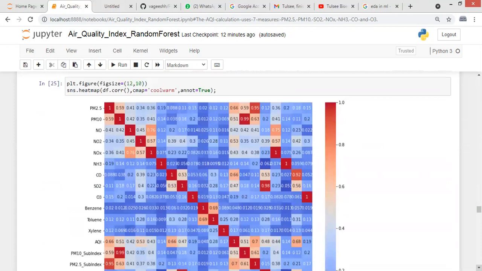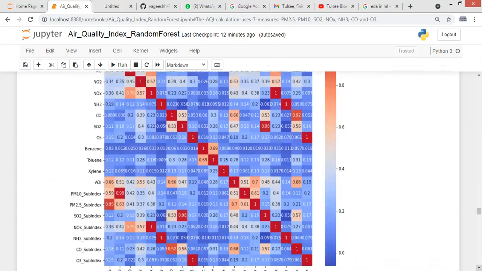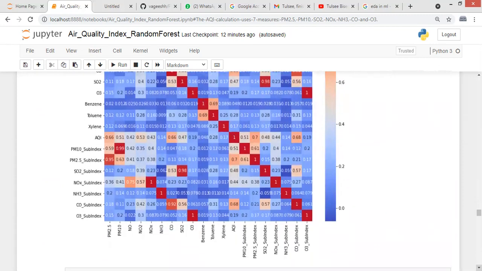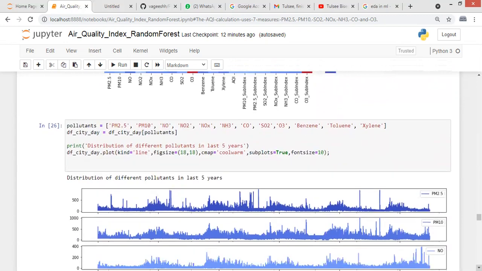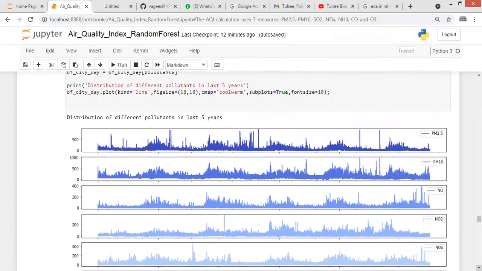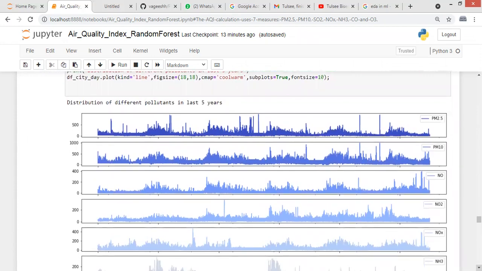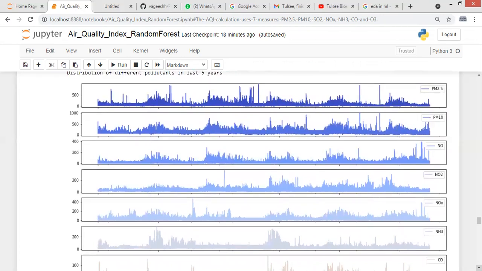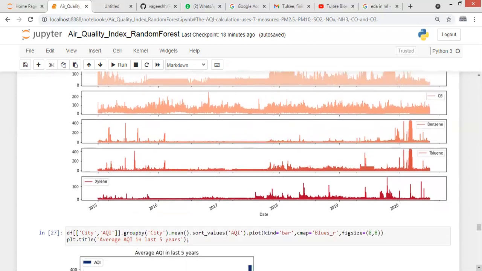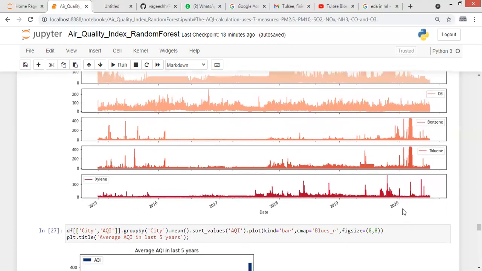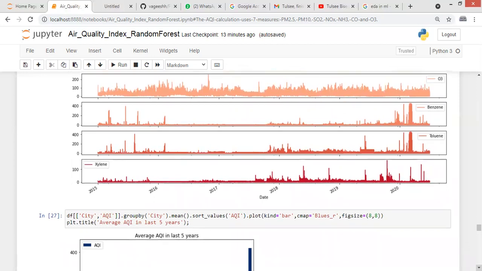Now we will check the correlation between the columns present in our dataset. So here is the correlation heat map. And in this graph, we are seeing the distribution of all the pollutants over 5 years. Here the graph is according to the pollutants, and you can see 2015 to 2020, for these 5 years, the distribution of pollutants is present here.